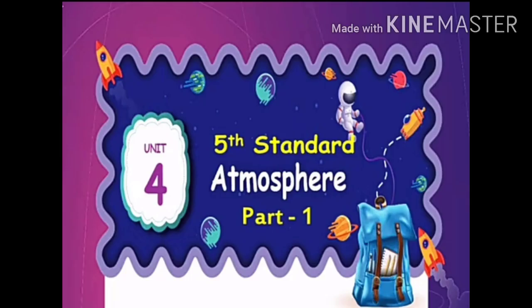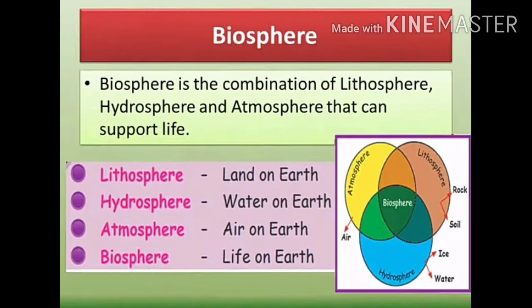The name of the fourth lesson is atmosphere. What is atmosphere? Atmosphere is the envelope of air around the earth. What is biosphere? Biosphere is life on earth. Biosphere is the combination of lithosphere, hydrosphere and atmosphere.